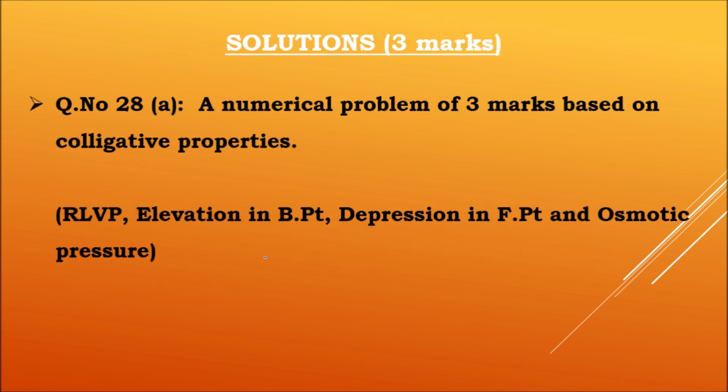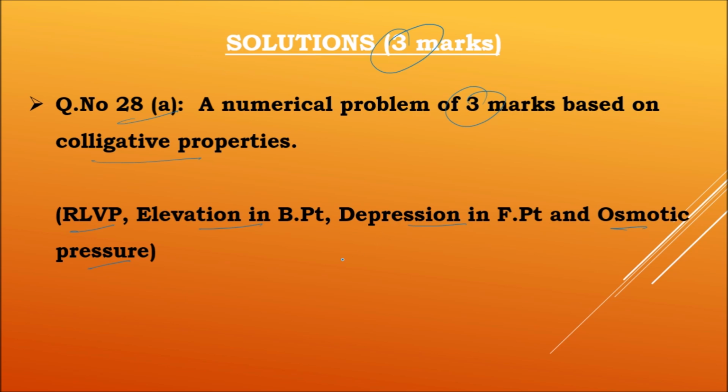The second topic is solutions, and from the solutions topic we can score easily 3 marks. And here the rule is question number 28A to be a numerical problem of 3 marks based on the colligative properties. We already know, right? In solutions we have 4 colligative properties: RLVP, relative lowering of vapor pressure, elevation in boiling point, depression in freezing point, and osmotic pressure.